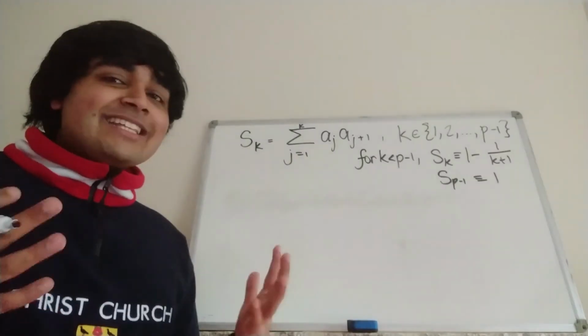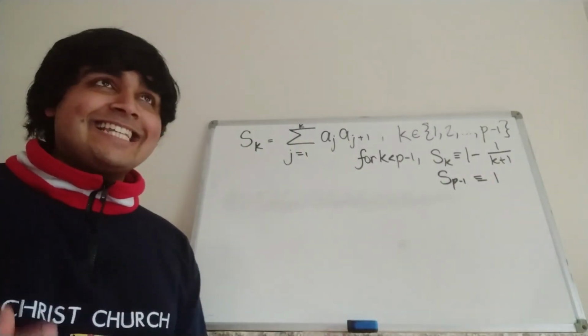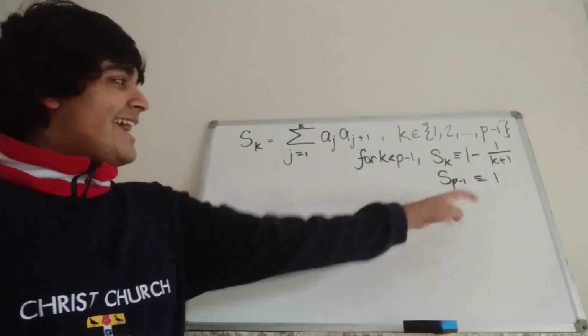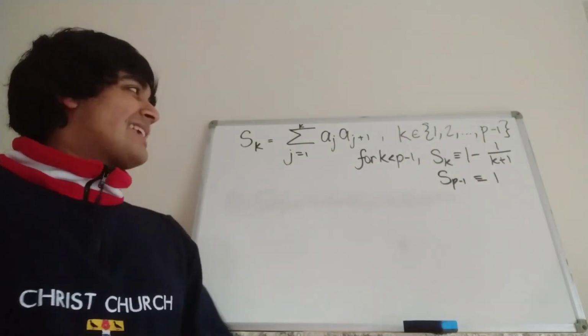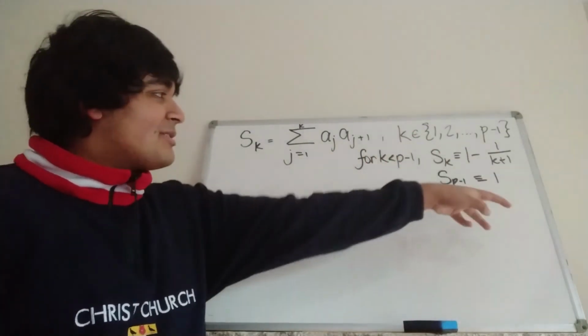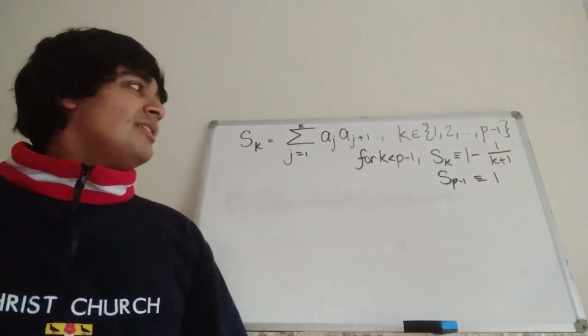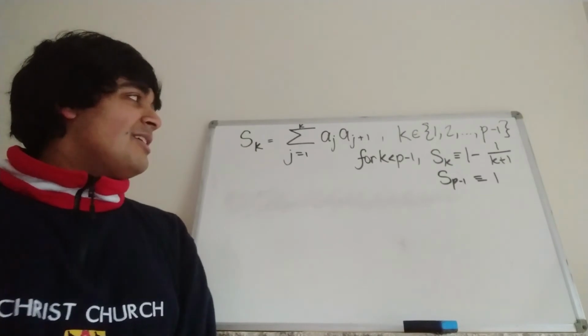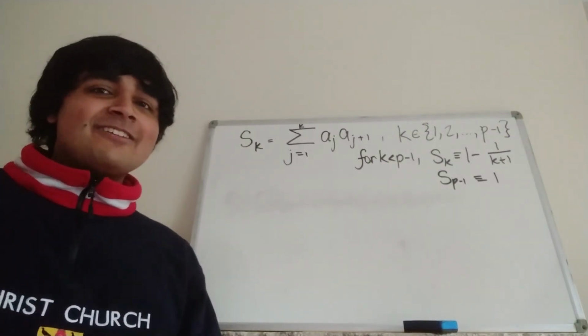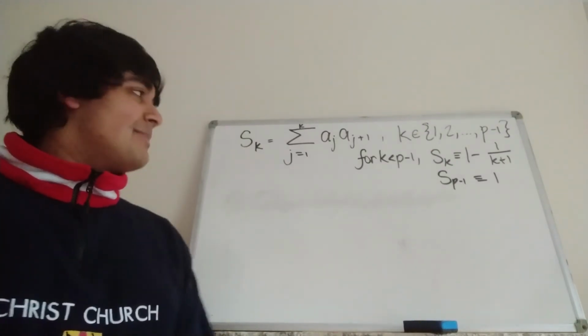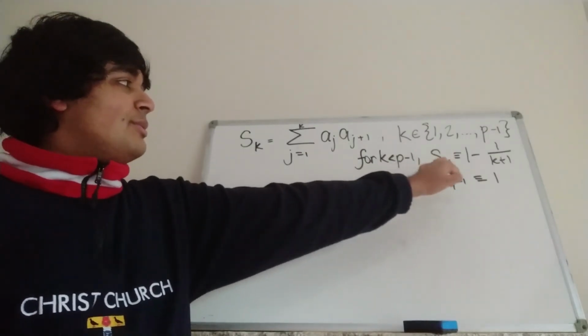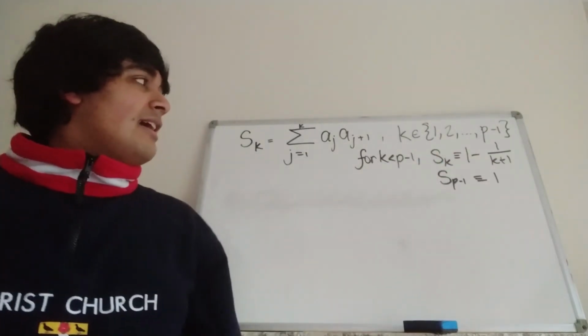Okay, so now we just need to check that all the s_k's are distinct mod p. Well, it's quite clear to see that s_{p-1} never equals s_k when k is less than p minus 1, because obviously if they did, we'd have 1 being congruent to 1 minus 1 over k plus 1 for some k less than p minus 1. But then, of course, that would mean that some inverse of some number was 0, which doesn't make any sense. So this guy can never equal this guy, so we just need to check this guy never equals.